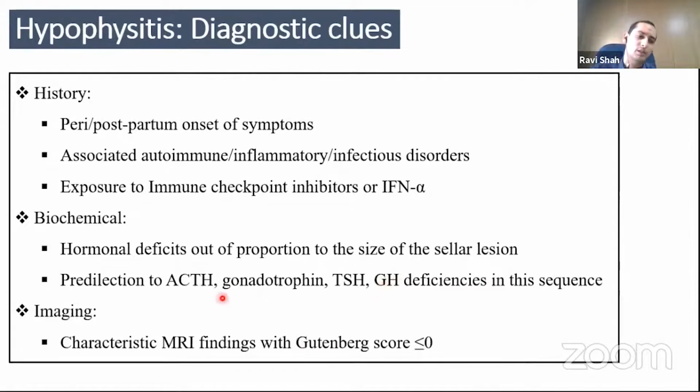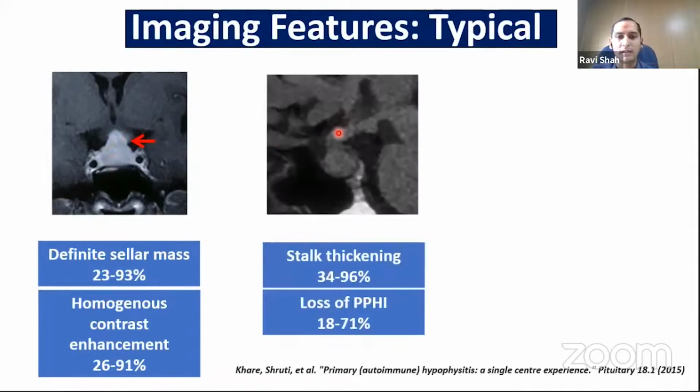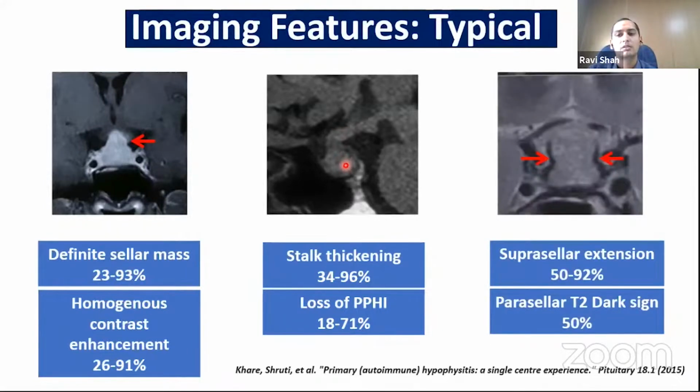But in most cases, the diagnosis is based on the characteristic MRI findings with a Gutenberg score of 0 or less. So these are the typical imaging features in a case of hypophysitis, where most cases of adenohypophysitis will present with a definite sellar mass, which has a homogeneous contrast enhancement. In a case of infundibuloneurohypophysitis, there will be predominant stalk thickening as well as loss of posterior pituitary hyperintensity.